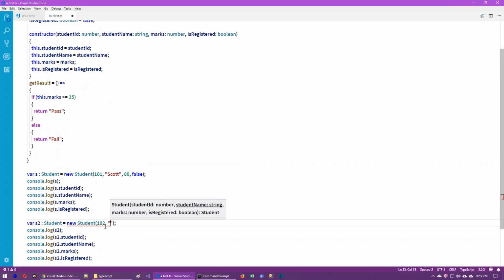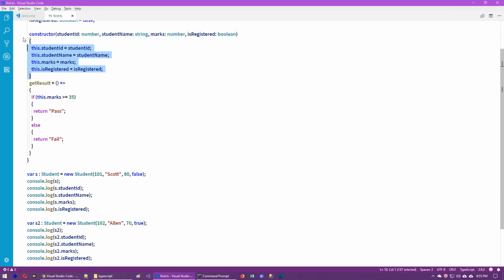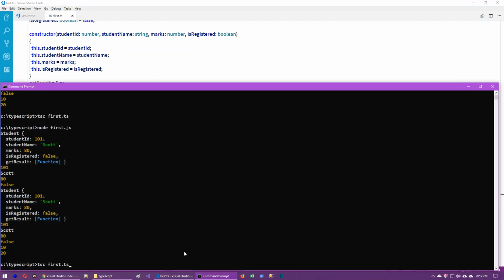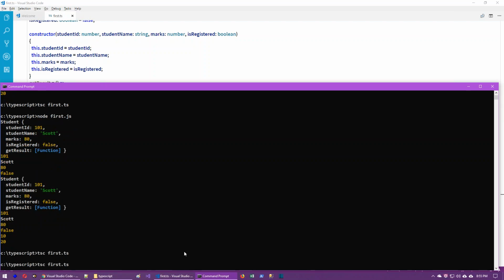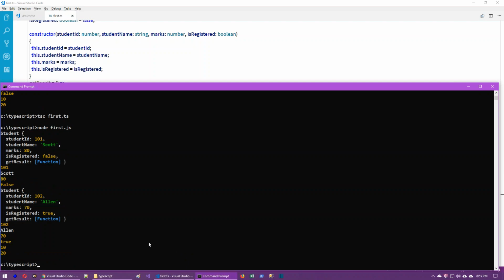For example, 102, Allen, 70, and true. These details only will be given to the constructor. Those only will be stored in the new object. So in the case of the first object, these values are stored. In the second object, these values are stored. So both are being printed here. That's why if you compile and run this right now, okay, now we are getting like this. That is, the first object contains the first details, the second object contains the second details.